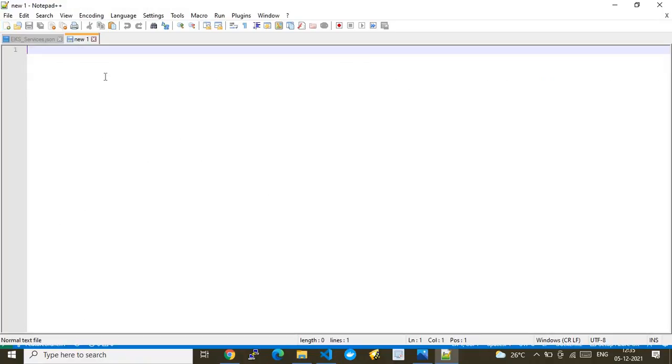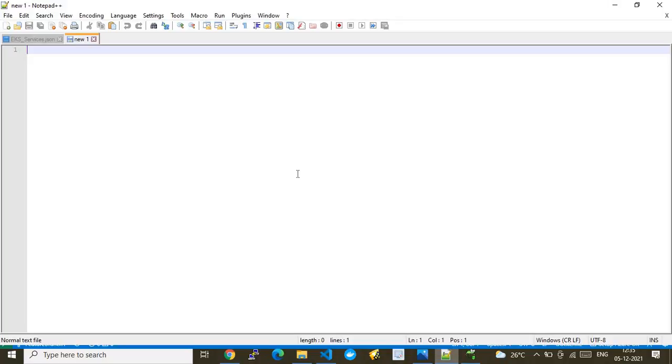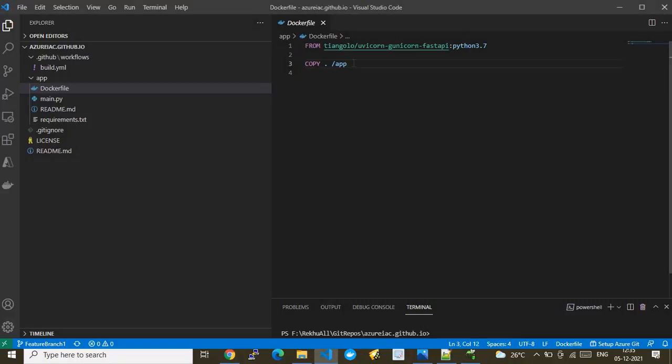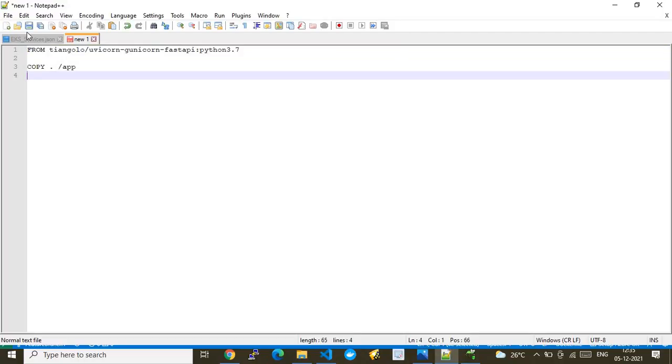What you do is you take a simple plain Notepad++, and here you put in these definitions. This is a very, very basic definition which I'm putting here, and it is only meant for demo purposes, whereas for production the content would change. Here I'm copying the contents present in this file. You need to save this file without any extension, but just Dockerfile.